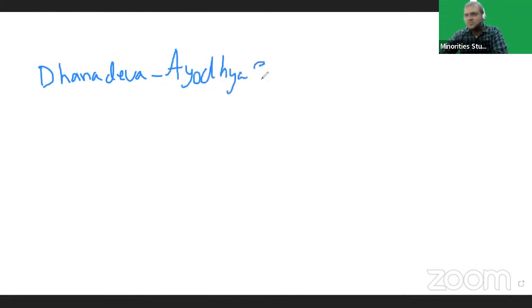According to Patanjali's Mahabhashya and Dhanadeva's Ayodhya Sanskrit inscription, Pushyamitra twice performed the Ashwamedha Yaga.